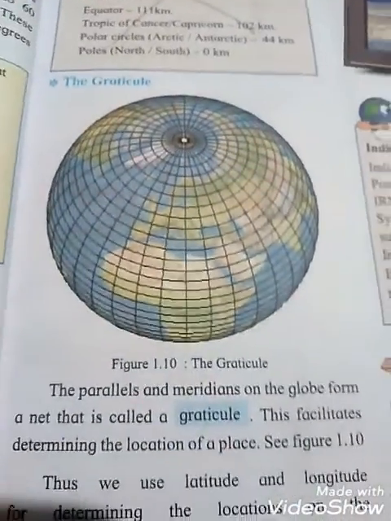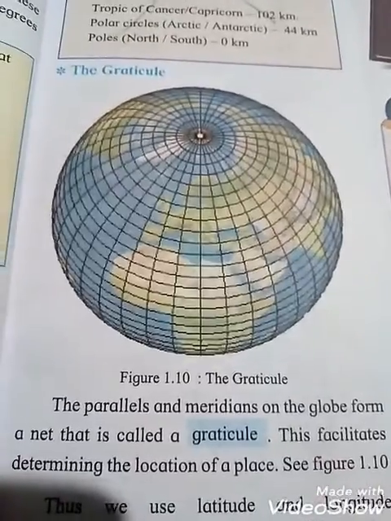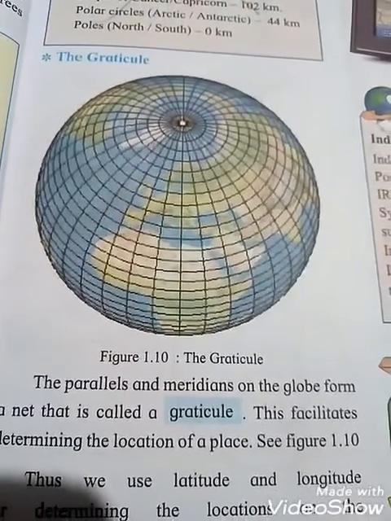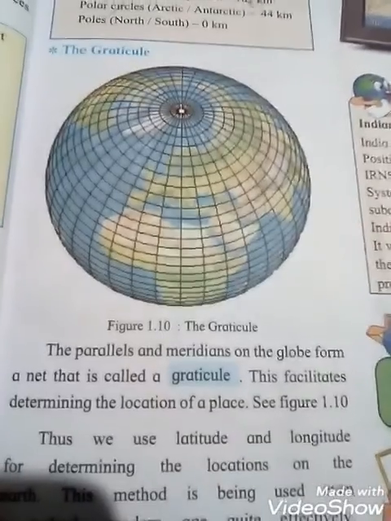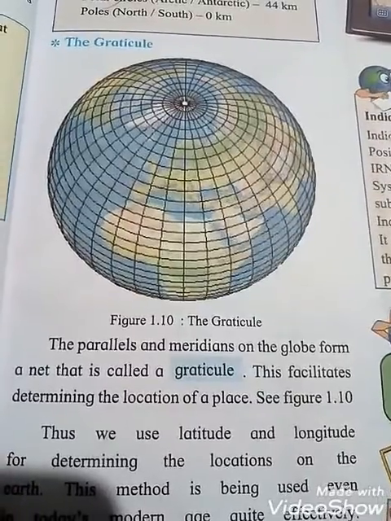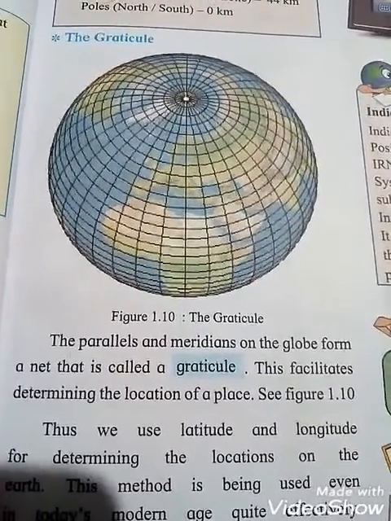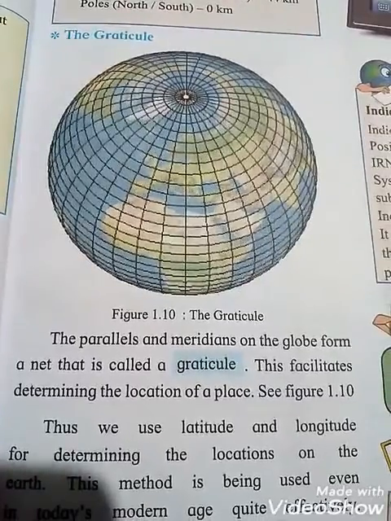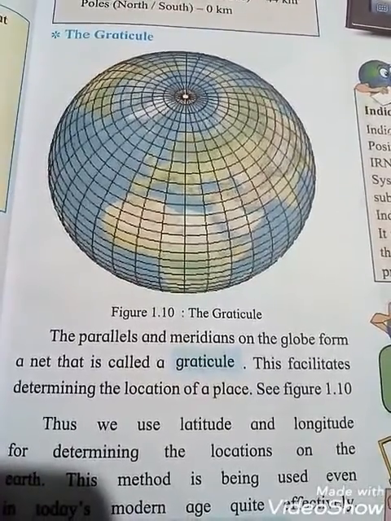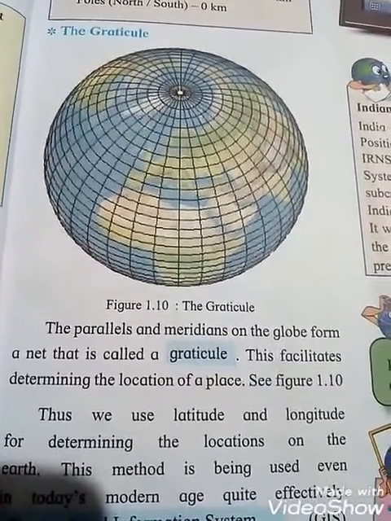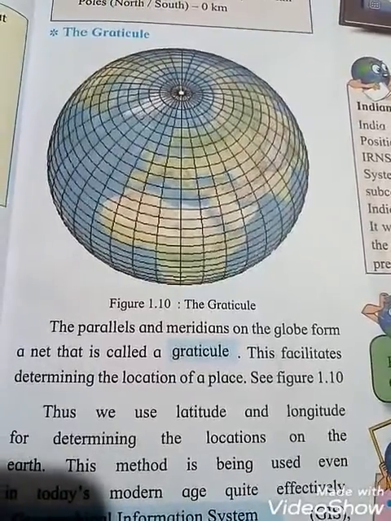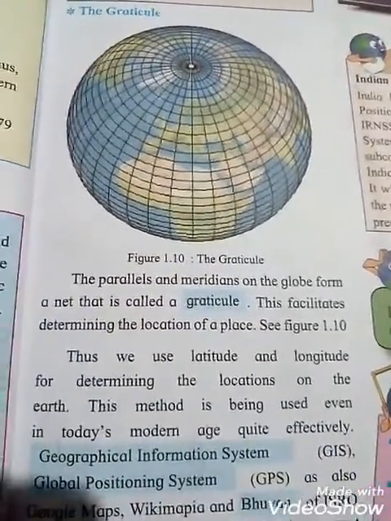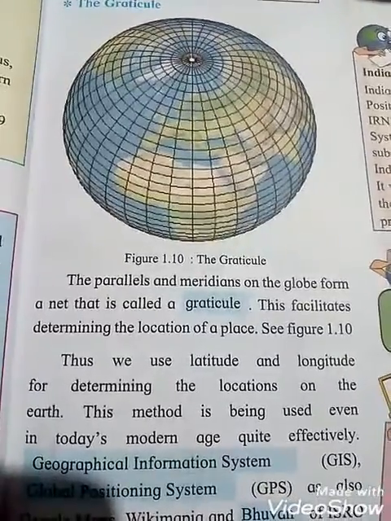Next one is the graticule. You know, students, what does the graticule mean? See figure 1.10. The parallels and meridians on the globe form a net, that is called a graticule. It looks like a net. This facilitates determining the location of a place.